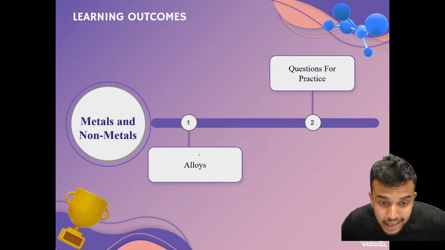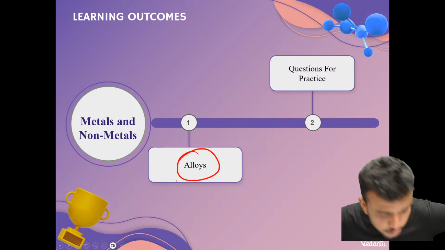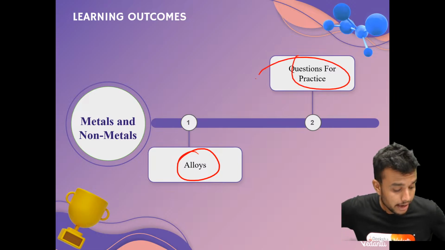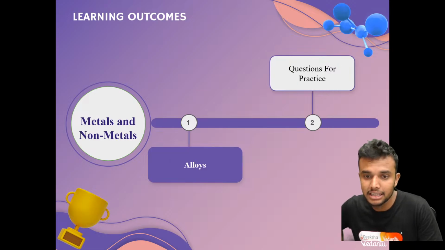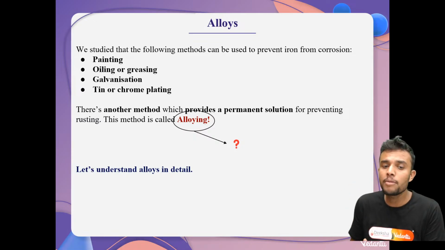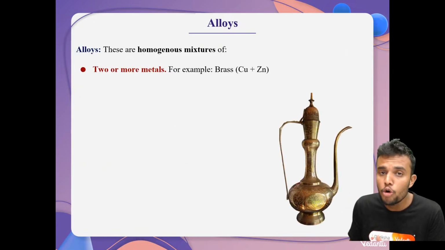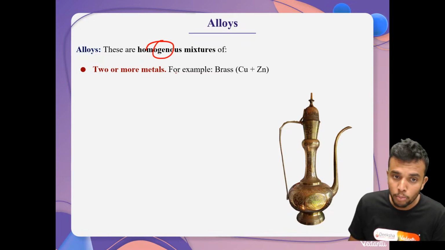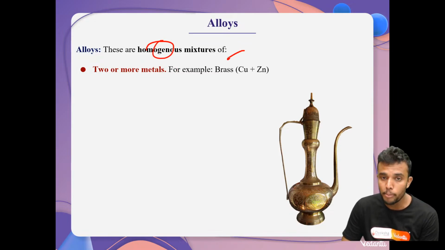Next, move on to another important topic. Last topic of today's class: alloys, along with practice questions and some NEET JEE questions. Okay, an alloy is nothing but a mixture of two or more metals. It is a homogeneous mixture, students. It is not heterogeneous. A homogeneous mixture of two or more metals or non-metals.